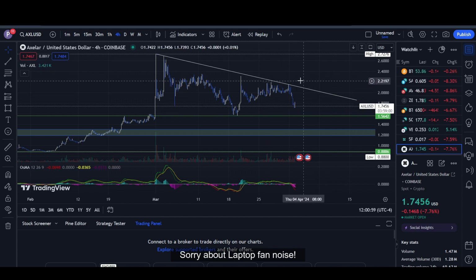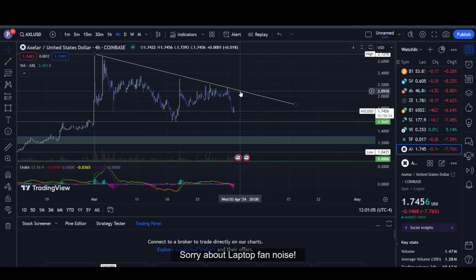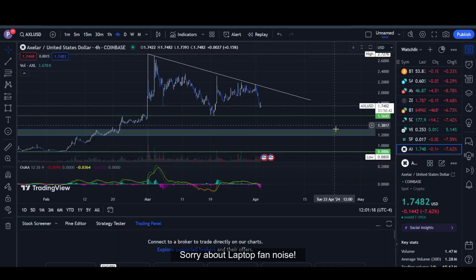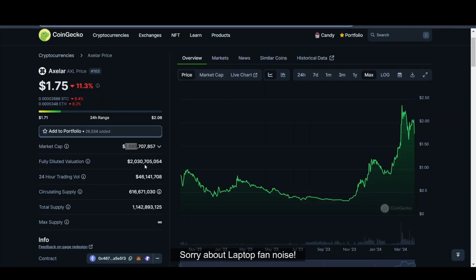If you look here, it's way far off from the breakout. But if we do see a breakout from this downtrend, I think the price will most likely go to at least $2 or even 2.6. If it wants to hit $4 or even $5, it needs around a 2.5 billion market cap, and I think that is possible.